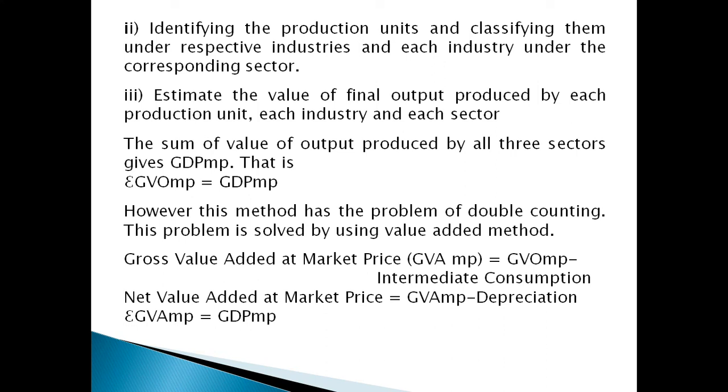Gross value added at market price, that is GVAMP, equals GVOMP minus intermediate consumption. Intermediate consumption means the goods used for the production of another product. That is, these products we do not consume directly. Net value added at market price equals GVAMP minus depreciation, that is, sigma GVAMP equals GDP-MP.